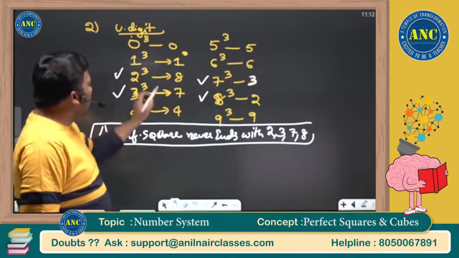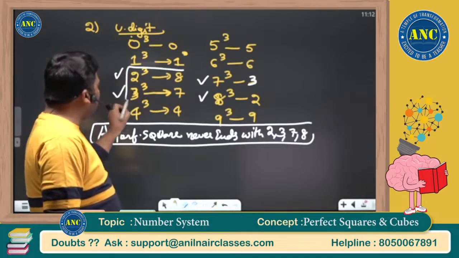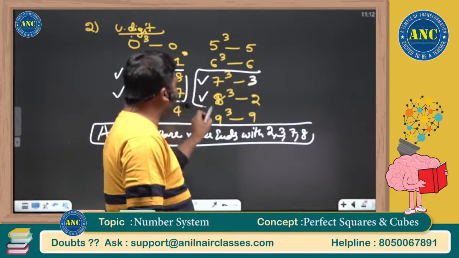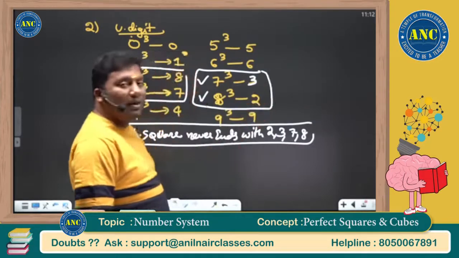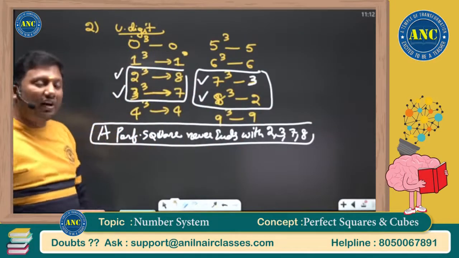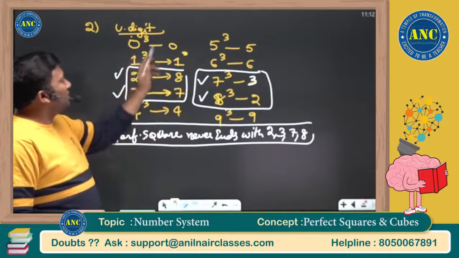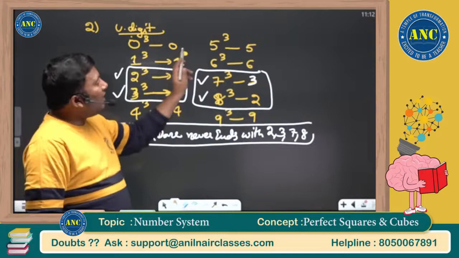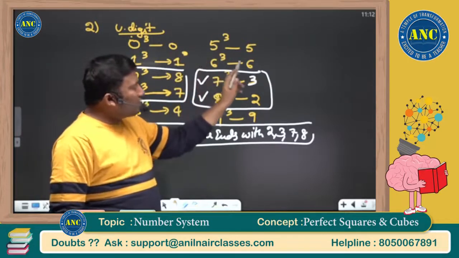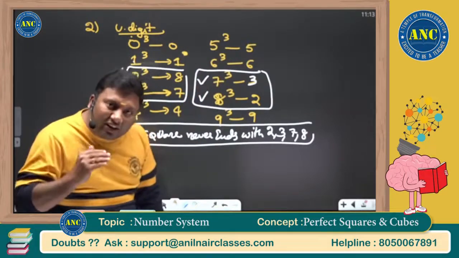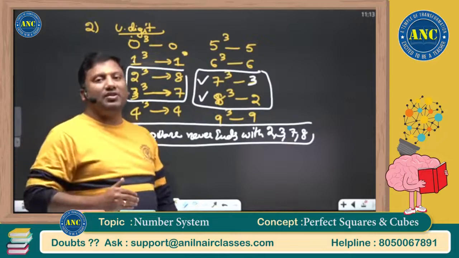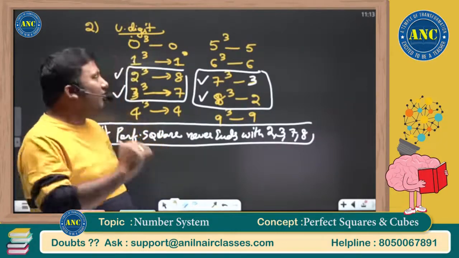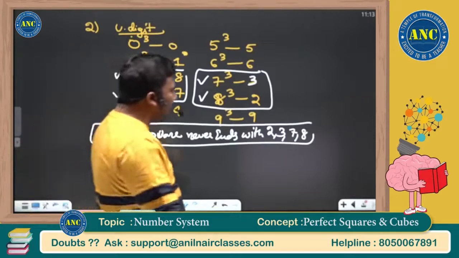Now if you observe, only these numbers, the numbers where the left hand side is 2, 3, 7 or 8, only these numbers on cube I am getting a different unit digit. 0 cube is 0, 1 cube is 1, 4 cube is 64, 5 cube is 125, 6 cube is 216. Only 2, 3, 7 or 8 on cube I got a different number. What is that number that we got?